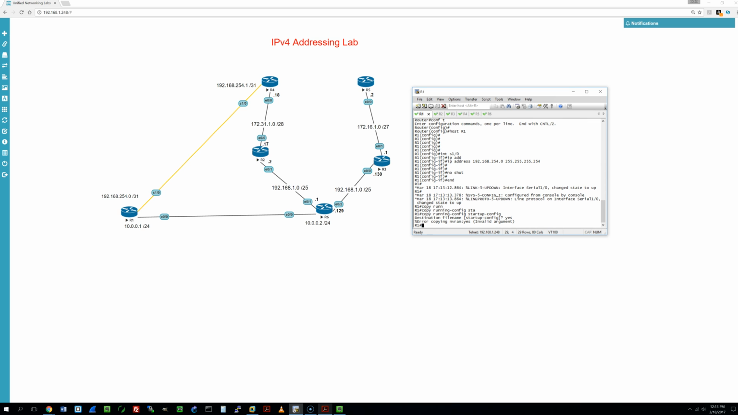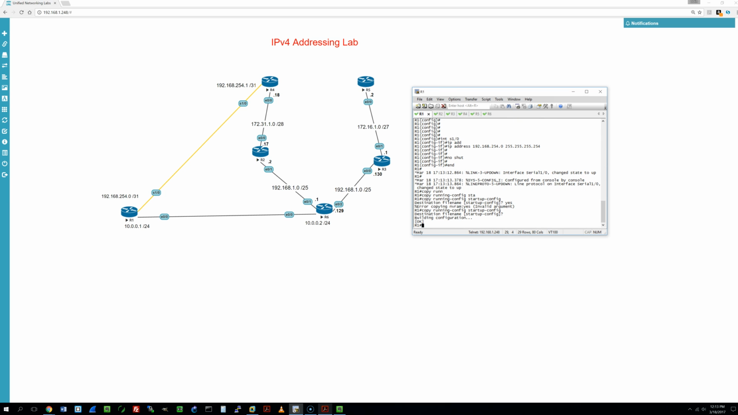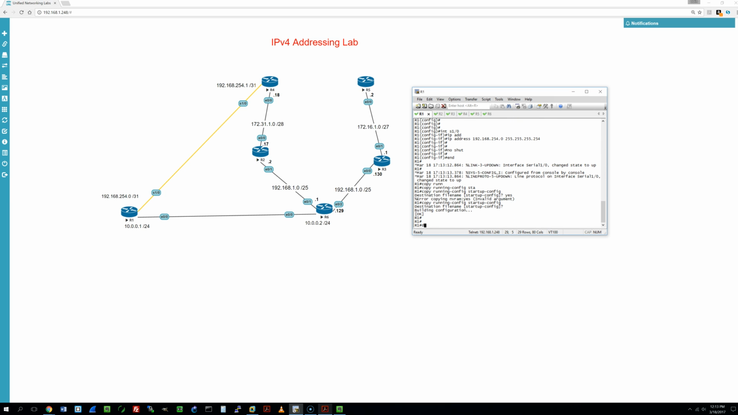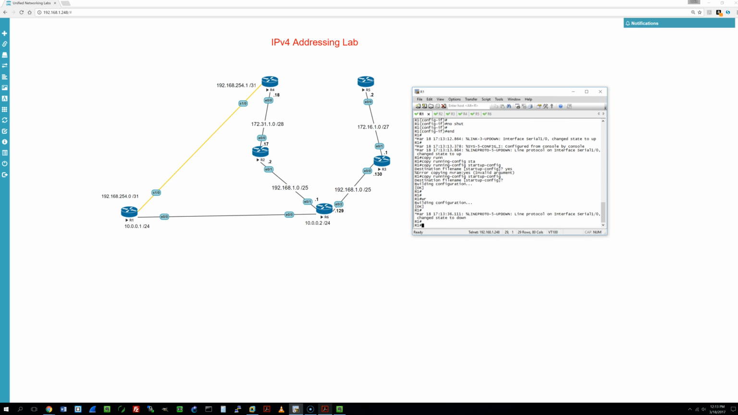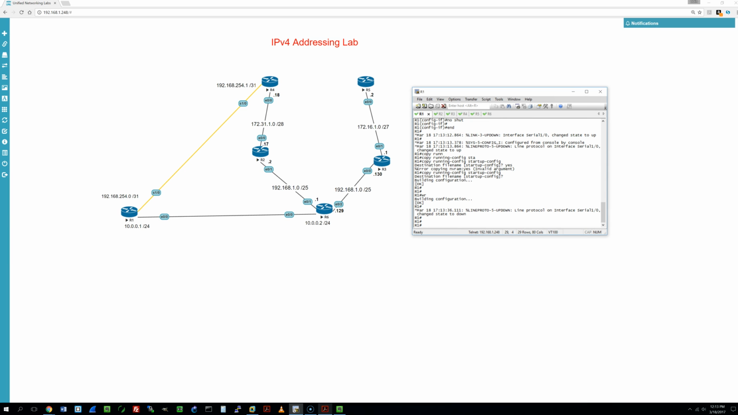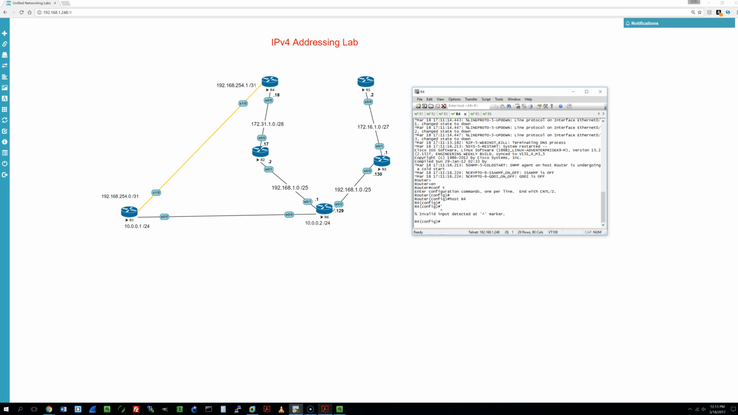Or whoops, we just do this. Or you can just do write memory, but eventually that command's going to go away. So you should really be using copy running config startup config. Okay. So as you see, the interface goes down now. It's because the other end of the link is not set up. So let's tab over to R4 and set that up.